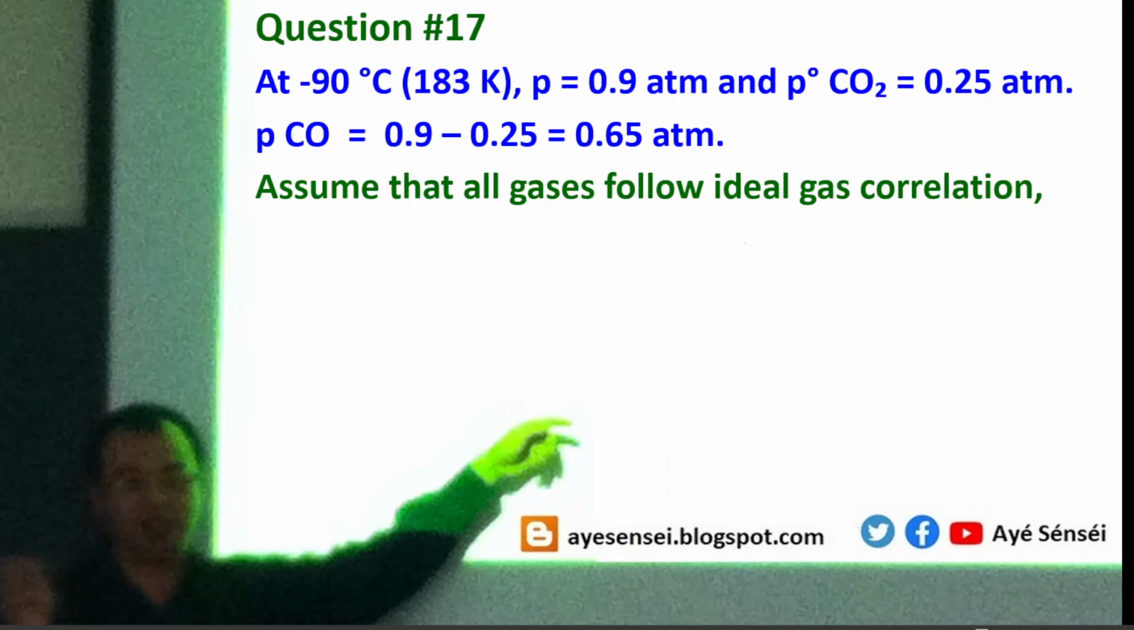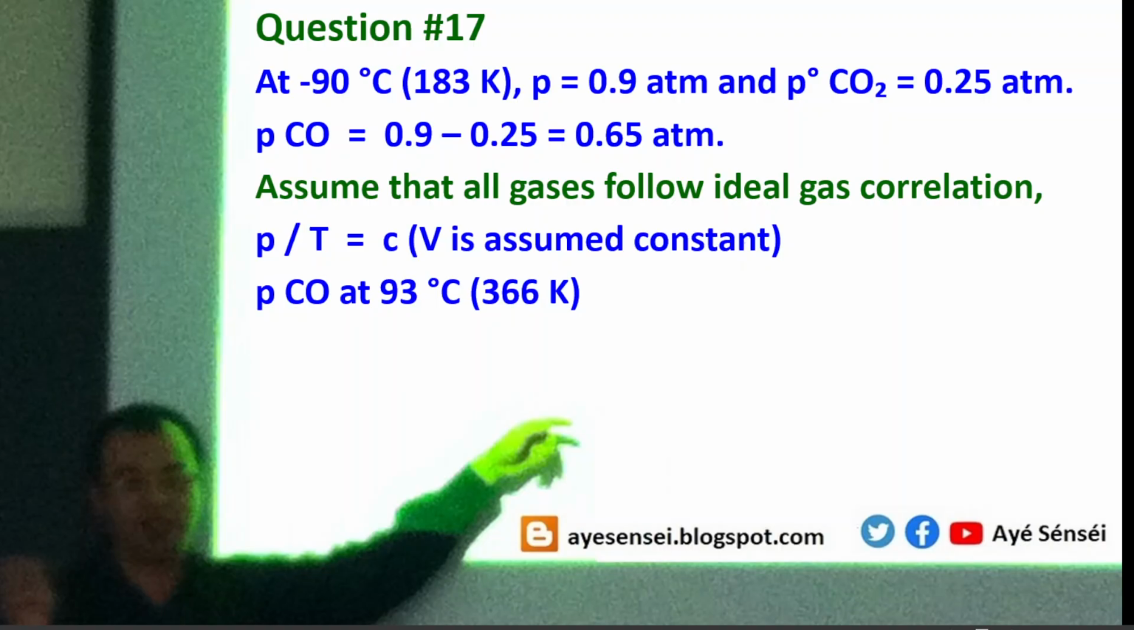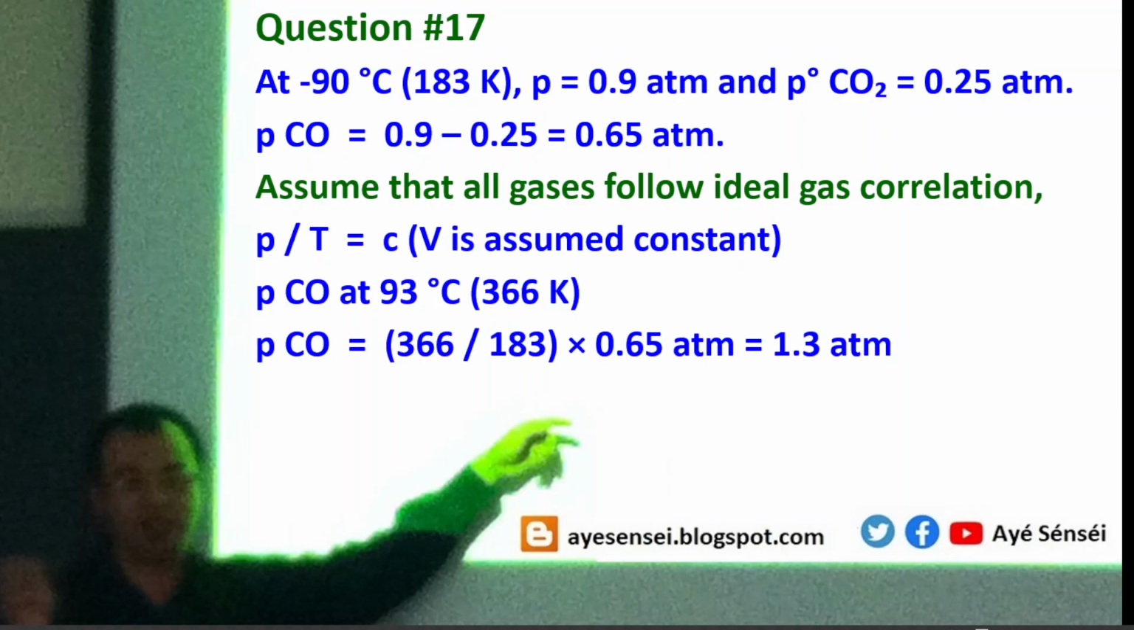So assume that all gases follow the ideal gas correlation. It means that PV over T is constant, but there is no change in volume. So the expression can be simplified into this. Okay, let's calculate the pressure of CO at 93 degrees Celsius. So this means P1 over T1 equals P2 over T2.